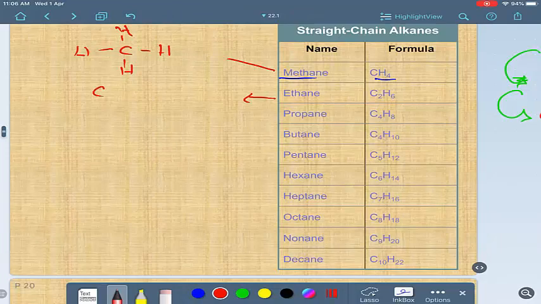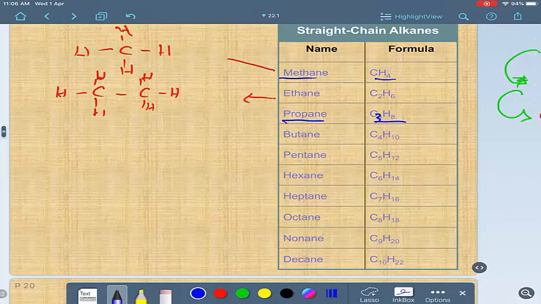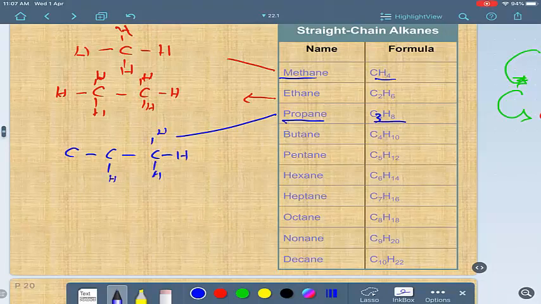Ethane, C2H6, C2 here and H6 like this, 6 H's. Propane, C3H8 like this. This is C3H8, 1, 2, 3, 4, 5, 6, 7, and 8.